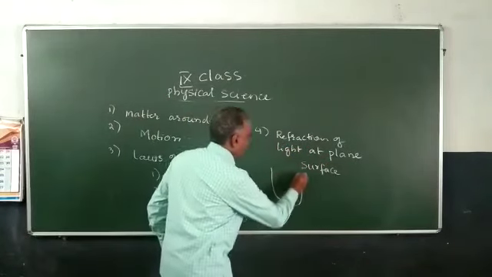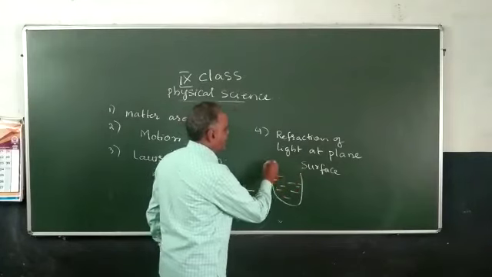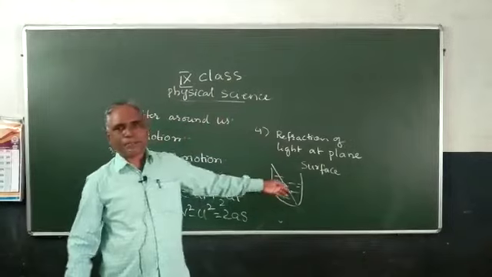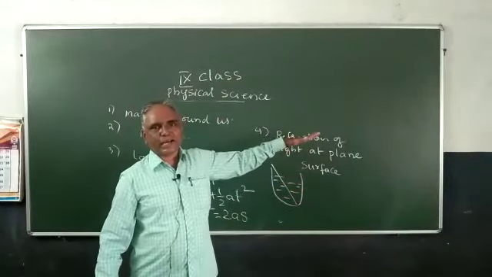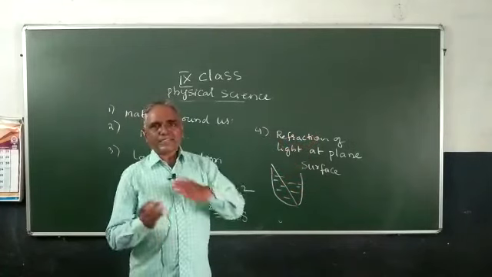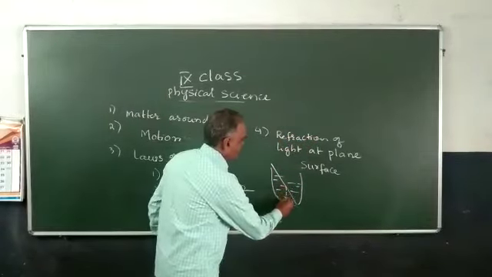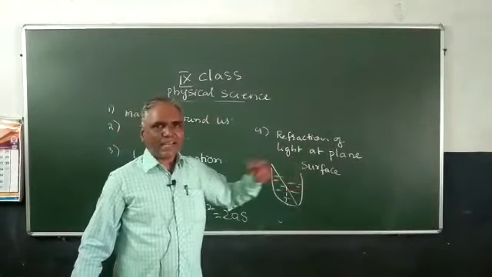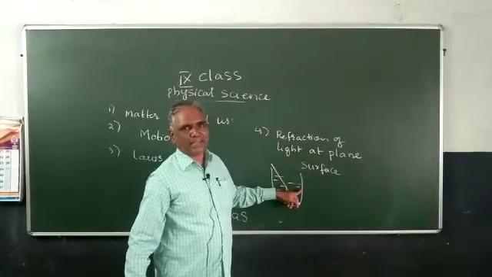Here a glass contains water. I am placing one pencil. I kept a pencil in a glass of water. If you see from the top, it appears some bend. The pencil appears some bend like this. This is called refraction. Why? Because light is passing from air to water, one medium to another medium.